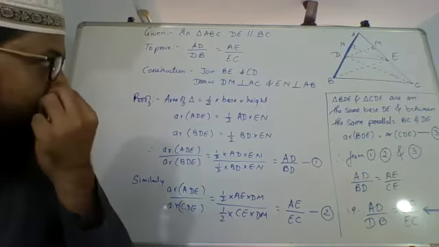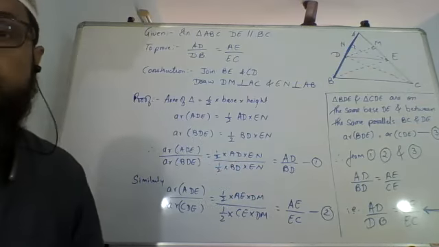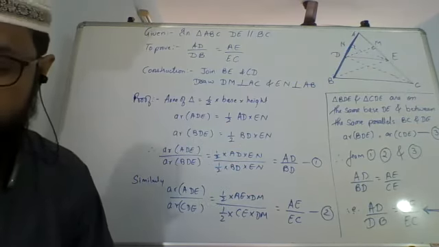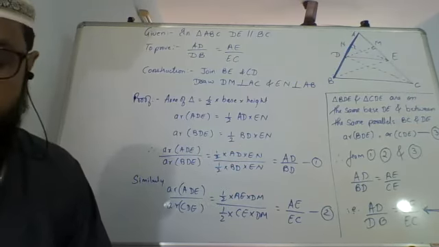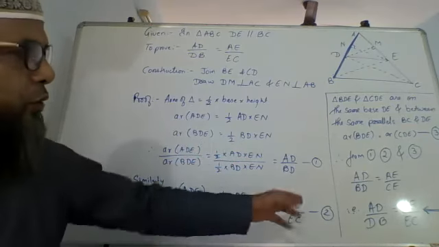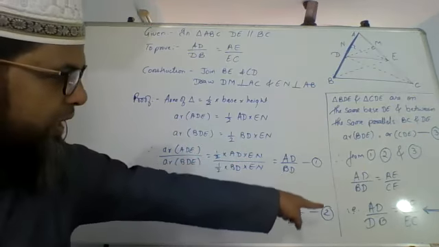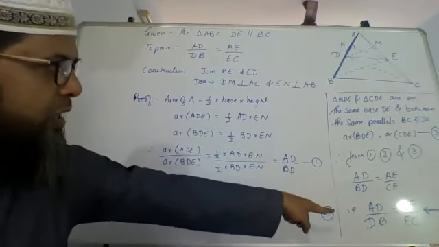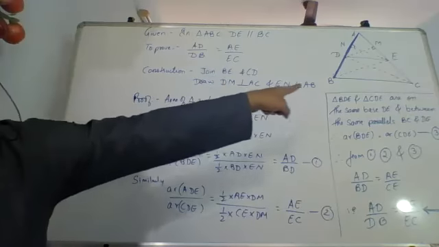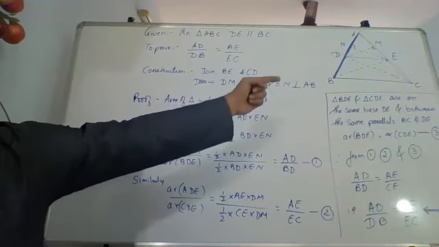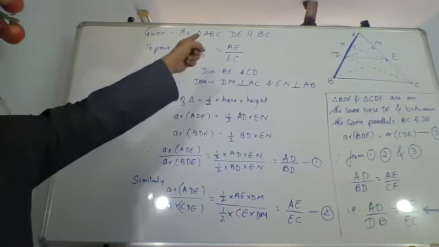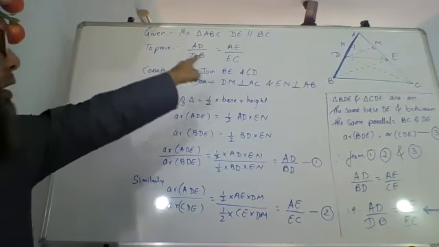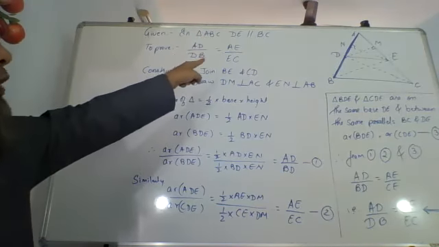We will prove this tomorrow, because right now we are at the verge of finishing. But let's write down this theorem. What it says is, if AD upon DB is equal to AE upon EC, then DE is parallel to BC. Here DE parallel to BC was given and we had to prove AD upon DB equals AE upon EC.